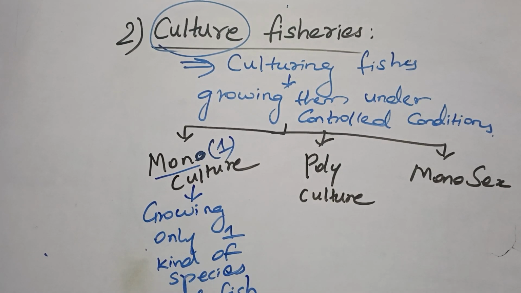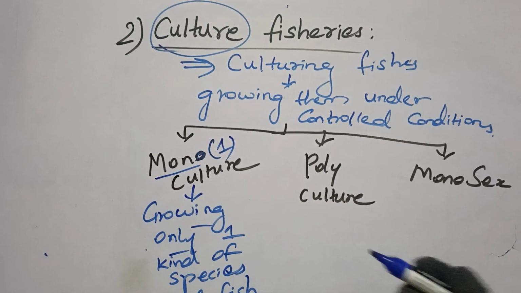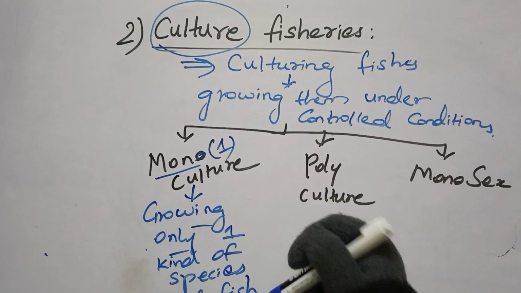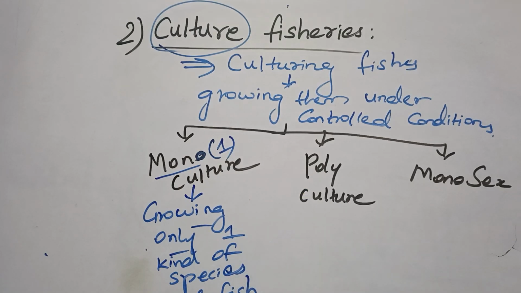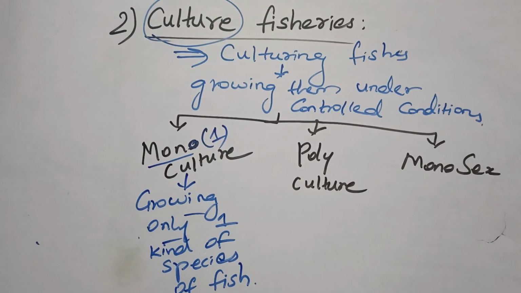I have covered the basics of animal husbandry, in that I have explained the meaning of species, so you can watch that video as well. So what is monoculture? Growing only one kind of species, only one species of fish is grown. Such a culture is called monoculture.